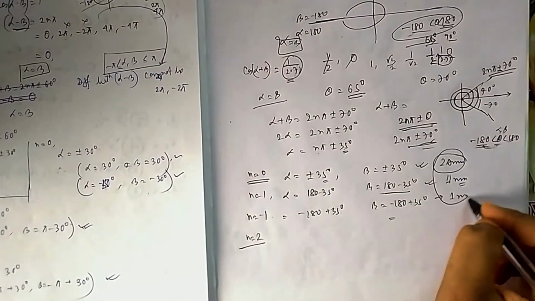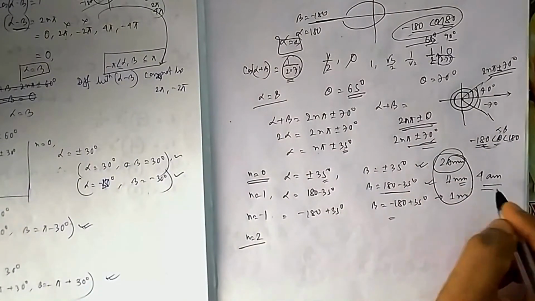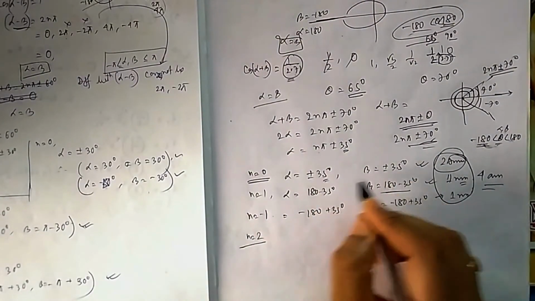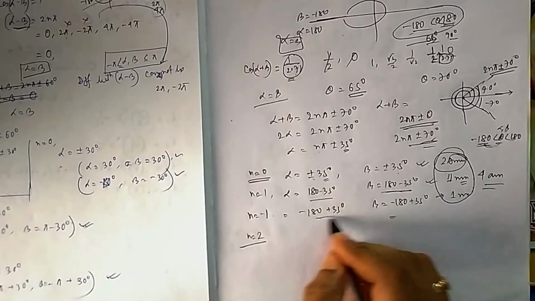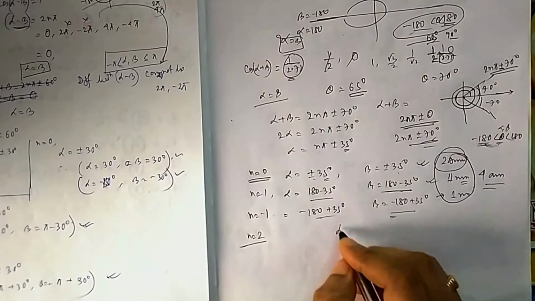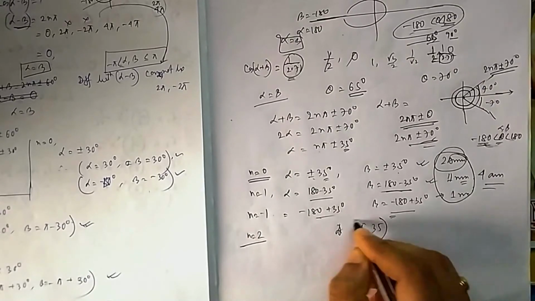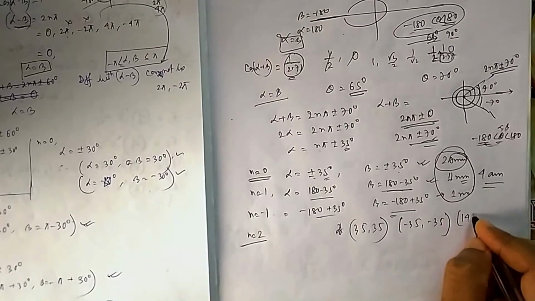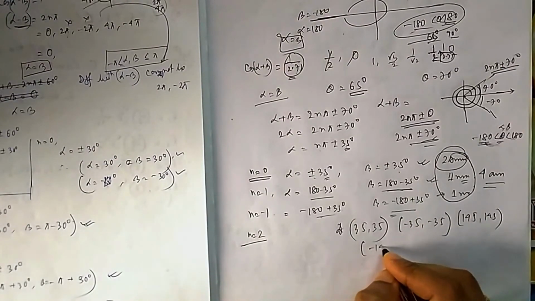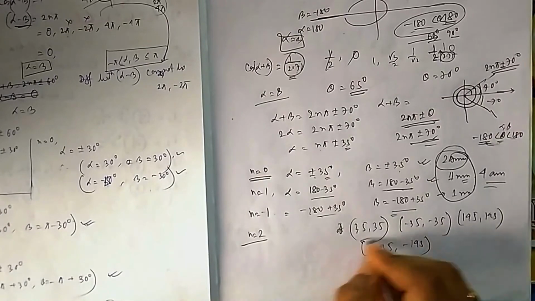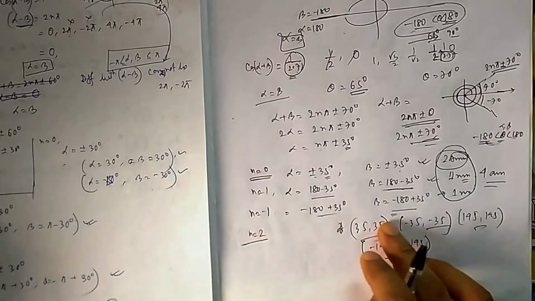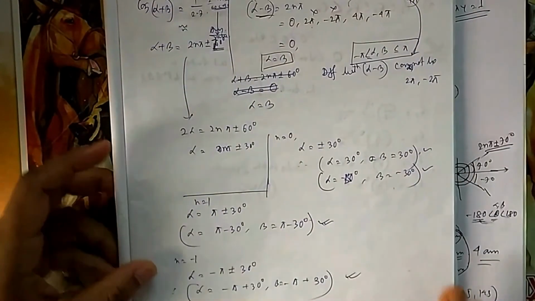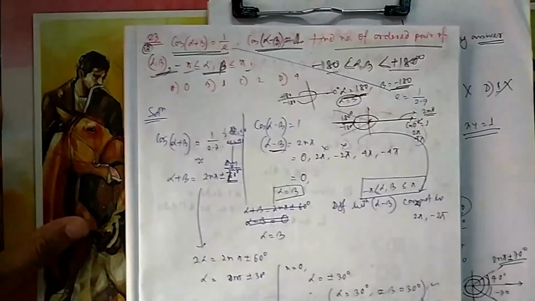So how many answers did you get? 4 answers. So alpha beta can take 4 values here. These are the sets of possible answers: 35 one set, minus 35 one set. Similarly 180 minus 35, that is 145, one set, and minus 145, minus 145 one set. So these are the 4 sets of alpha beta that satisfy. Exactly not 35, because I have taken the assumption of 70 degrees. That's why you got 4 answers. They have asked how many answers you have, not the exact answer.